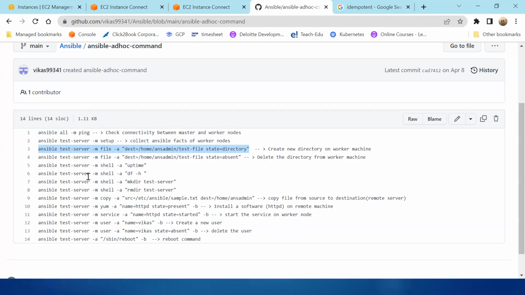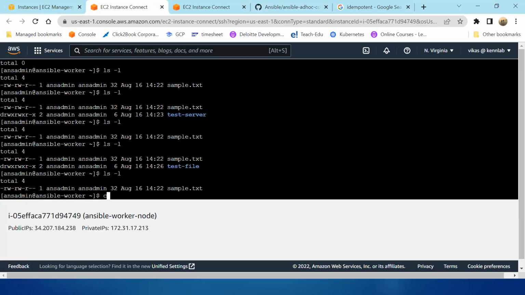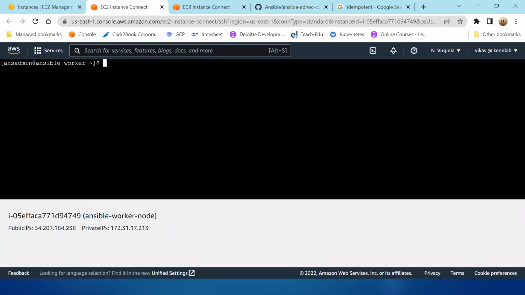Similarly, let me say I want to install some software. I'll come here. Now I will check whether any software with this name is there on the server. HTTPD. Status. It is saying the HTTPD service cannot be found.